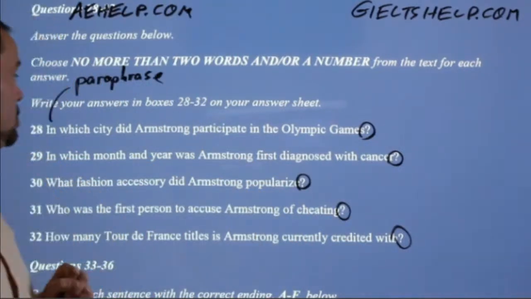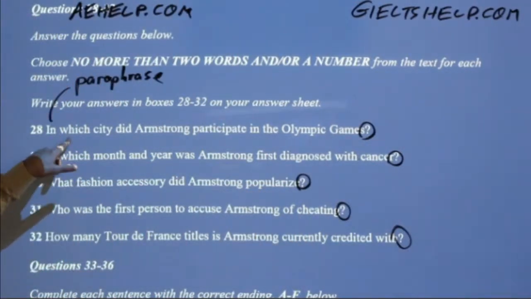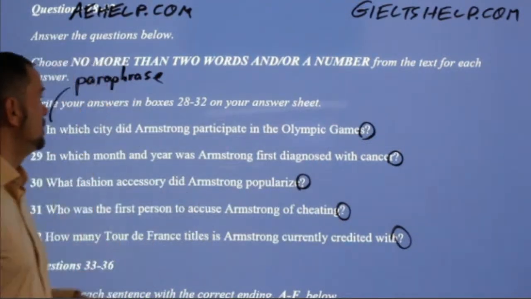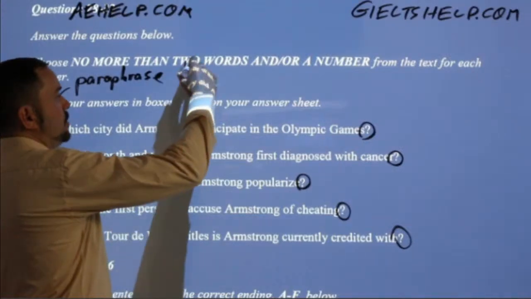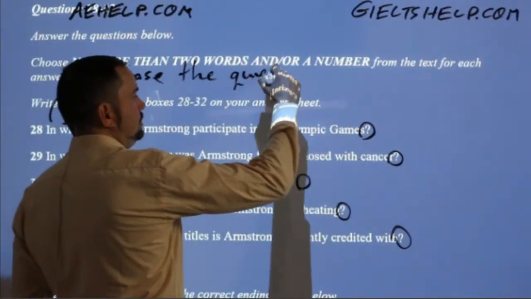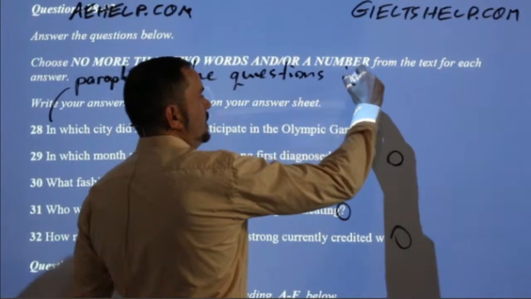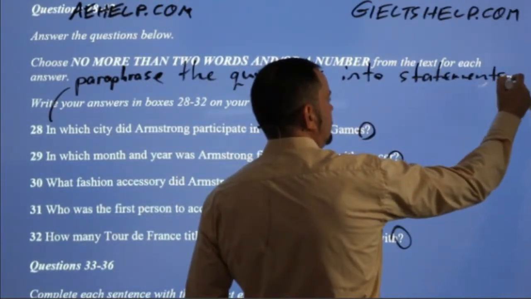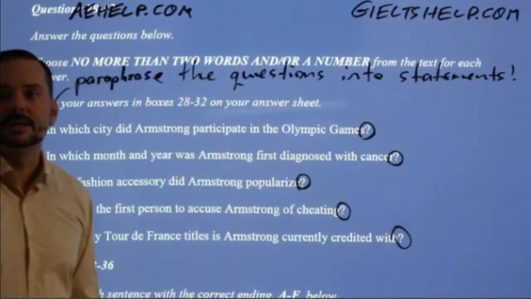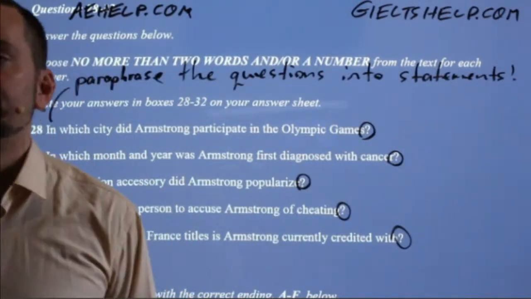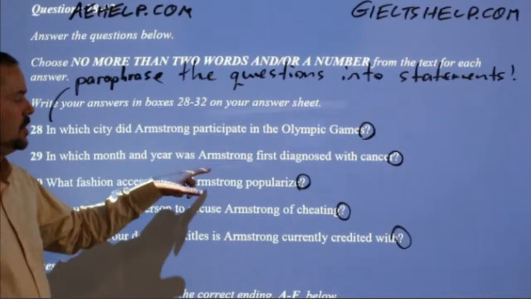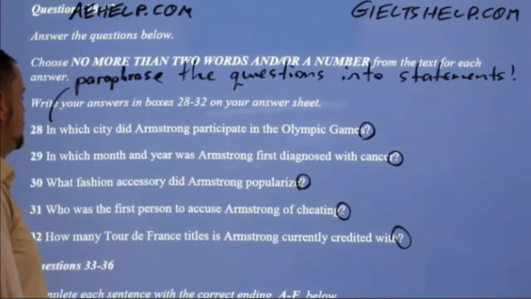Okay, so we want to change it to a sentence. So can you do that for me? Change this into a sentence. In which city did Armstrong participate in the Olympic Games? And you might want to paraphrase. So paraphrase the questions into statements. Yeah, absolutely. Okay, so can you do that for me? Can you paraphrase it into a statement? I'll do it for the next one. In which month and year was Armstrong first diagnosed with cancer?